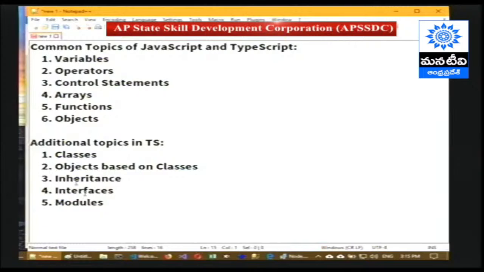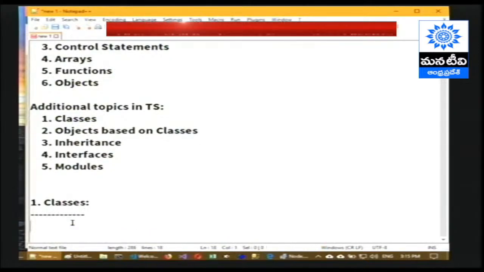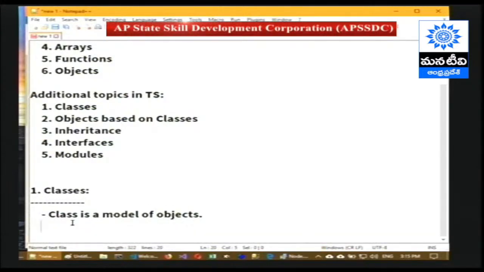Now let's understand what a class is. A class is a model of objects. What kind of members we are going to create inside the object, we can define by using a model. Let's understand classes versus objects in detail.